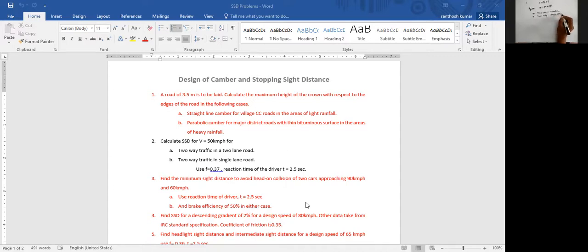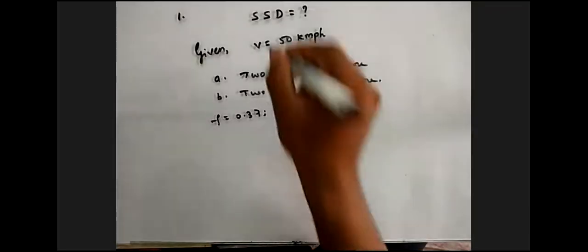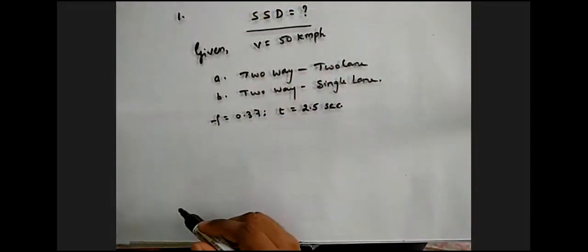He has also given us the data: use friction f equal to 0.37. Very good. Reaction time of the driver is 2.5 seconds, so t is equal to 2.5 seconds. Now, let us go back to the video. This is the data. Now he is asking us to calculate the stopping sight distance.